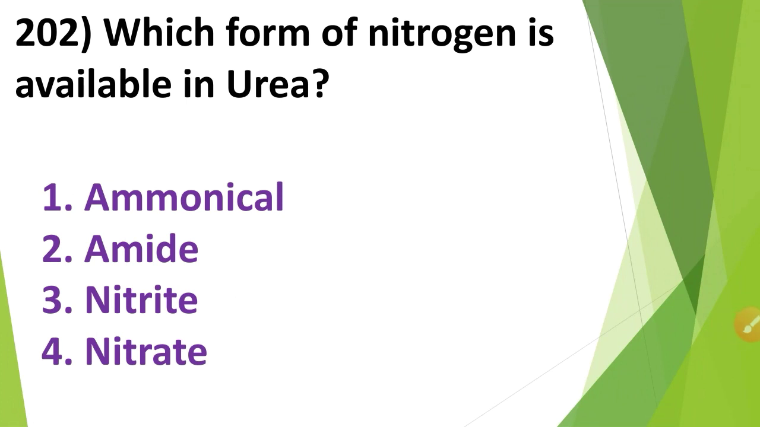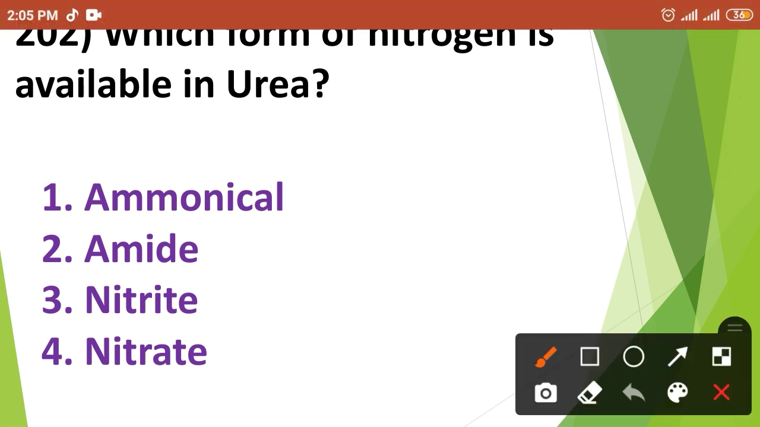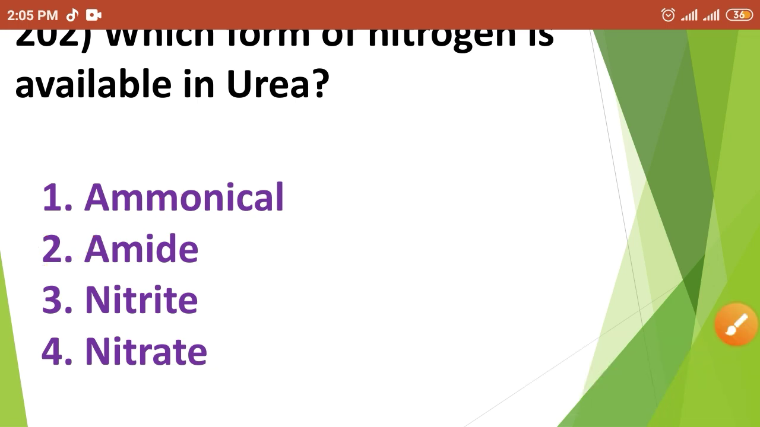Then next question. Which form of nitrogen is available in urea? First option, ammonical; second option, amide; third option, nitrite; and fourth option, nitrate. So the nitrogen available in urea is in the form of amide. That means the correct answer is option number second.